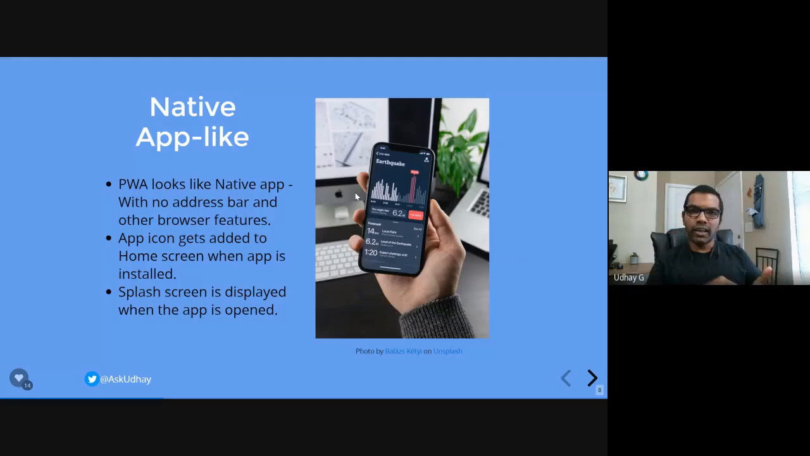As soon as the user clicks on the icon, you can display the splash screen there, and at that time you can bring some new data from the server. So that's what the native app functionality is, and we can bring that to our progressive web apps as well.